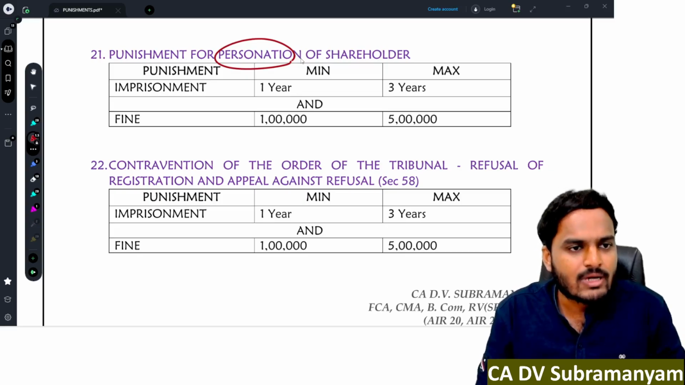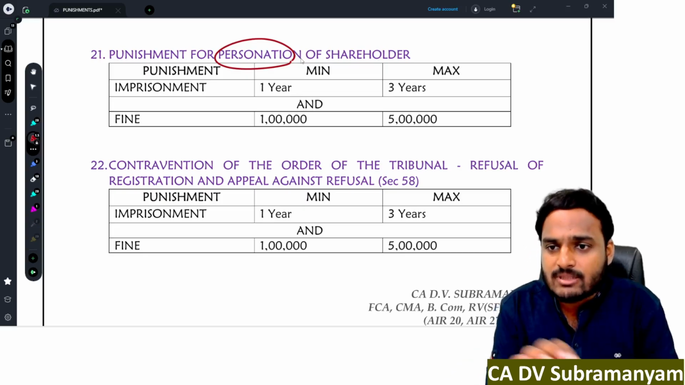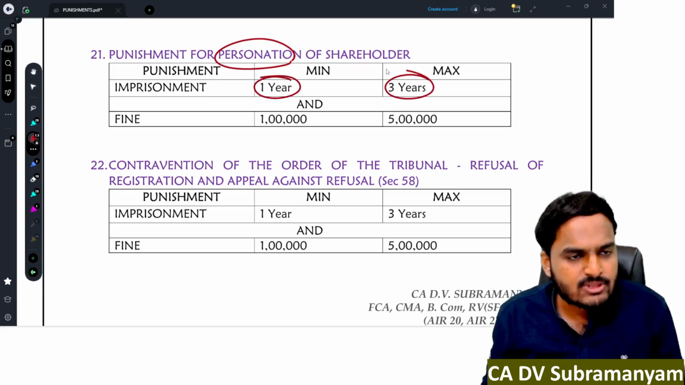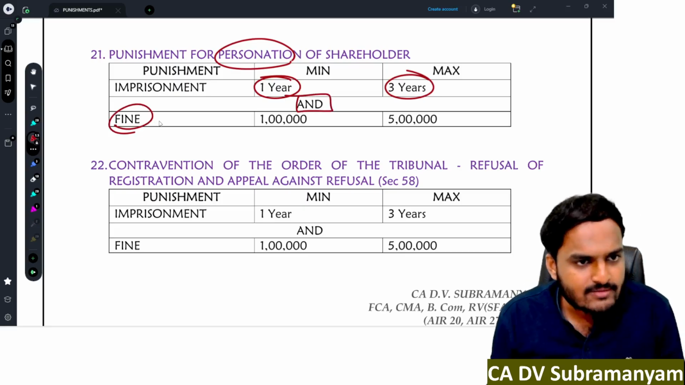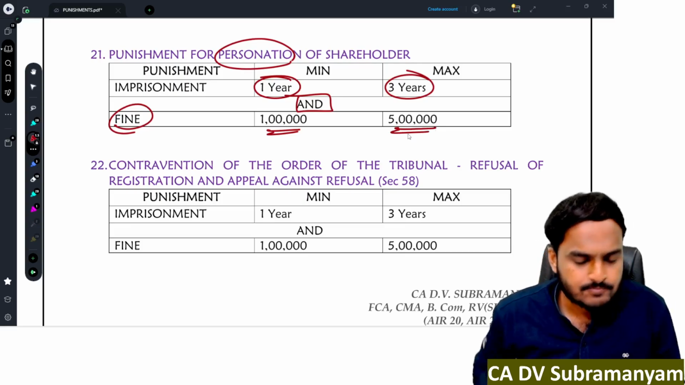And whoever is making such a personation will get a punishment. The punishment is imprisonment minimum 1 year, maximum 3 years. In addition to imprisonment, there is also a fine. Fine minimum 1 lakh rupees, maximum 5 lakh rupees.